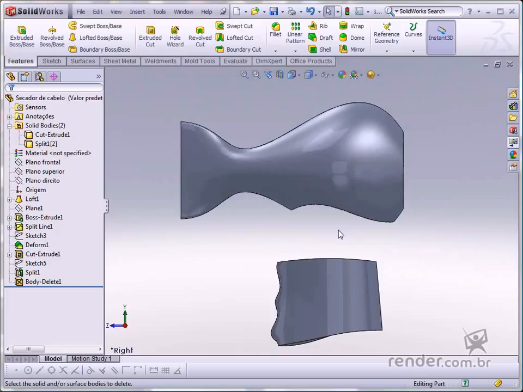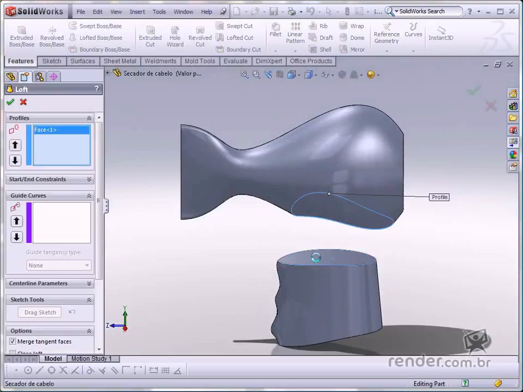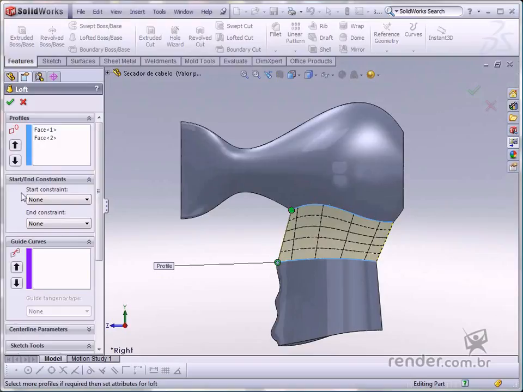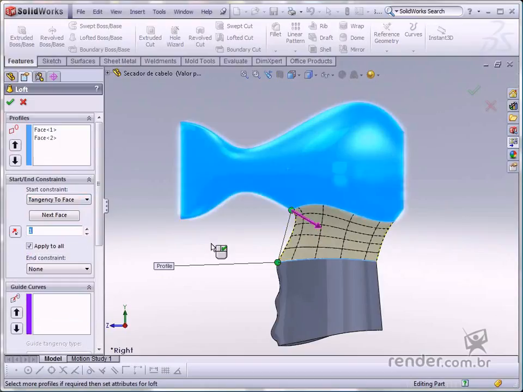Now let's continue. Activate the Lofted Boss Base command and select both faces and look at the preview. Define the constraints for extending the added material on the Start-End Constraints flyout. There are 3 types of constraints, so select the Tangency to Face option. See how the geometry finishing has been enhanced.